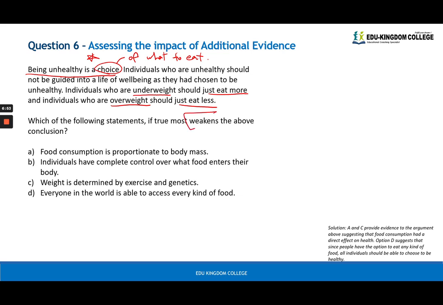What would weaken it? Well, if we provide a statement that shows that it is not a choice sometimes, that it is just a condition that is put upon people, then that would weaken the conclusion. So if we had an option that would correlate weight with something other than just eating unhealthily or making a choice of what to eat, then that would weaken the conclusion. And that is what C does. If weight is determined by exercise and genetics, that strays off our main point that it is a choice of what we eat. Therefore, C would most weaken the conclusion.